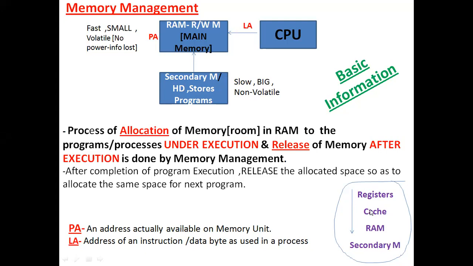And in the cache also, if the information is not available, then the CPU will search for the data in the RAM. And in the RAM also, if the data is not available, the CPU will search for the data in the secondary storage. So we can use either registers, cache, RAM, or secondary memory inside the computer system. Basically, we have these memory elements along with the main memory RAM as well as the secondary storage.